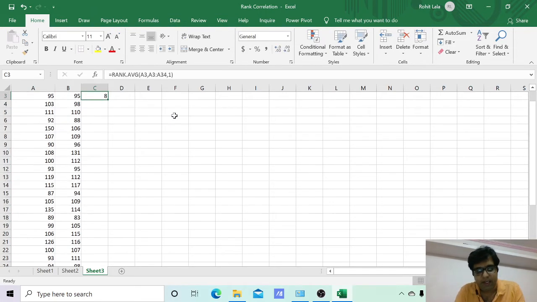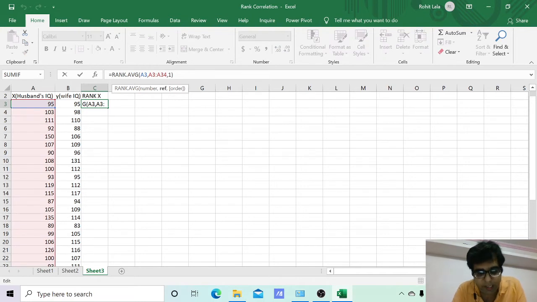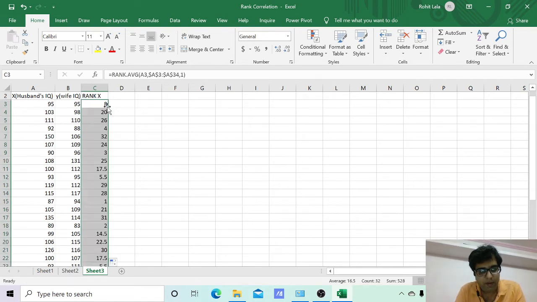The rank has been assigned. Now basically I just need to freeze the cells, so I would add a dollar sign before the variables so that I can get the appropriate output for all the variables. Now I'm giving enter. See the ranks that have been assigned to each and every variable.